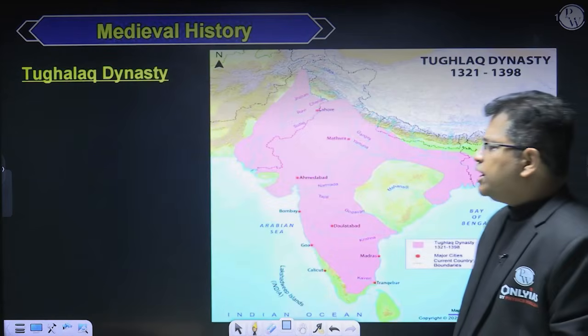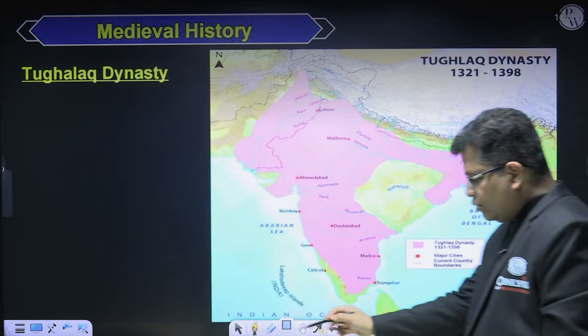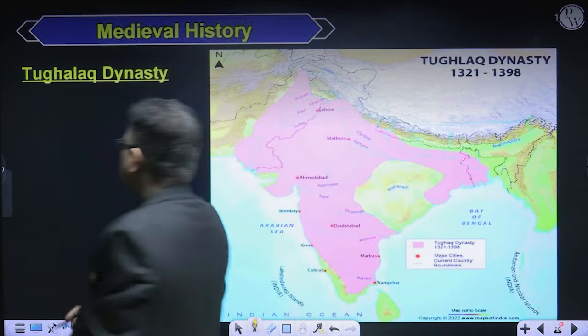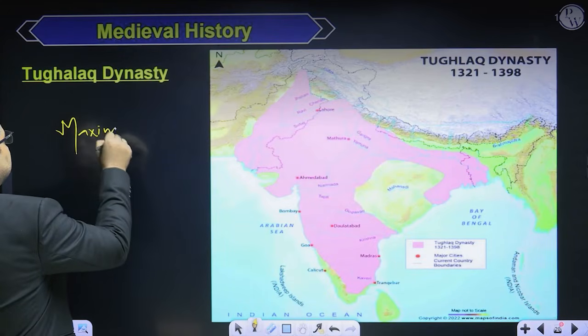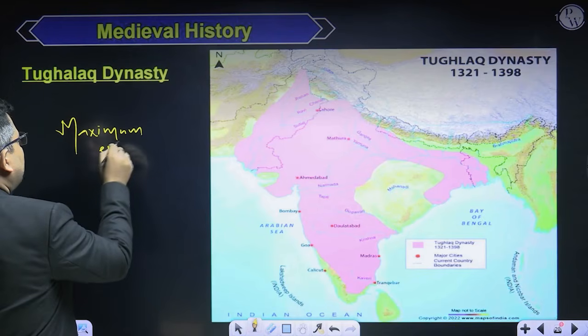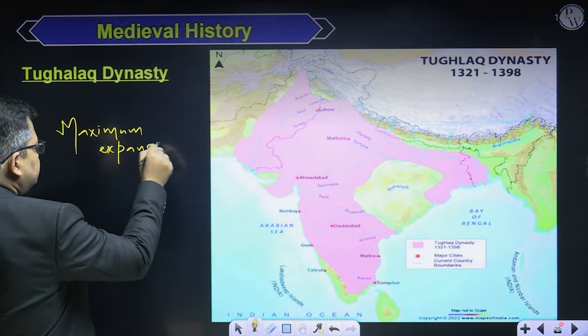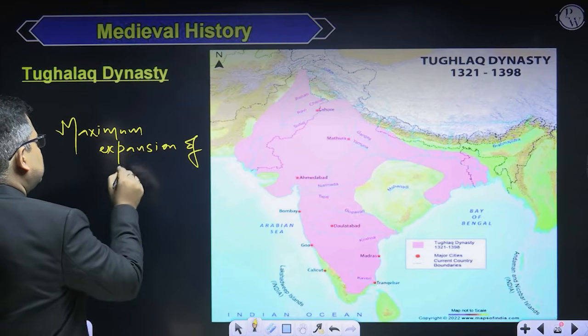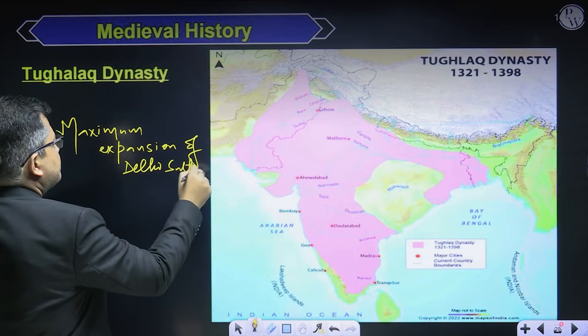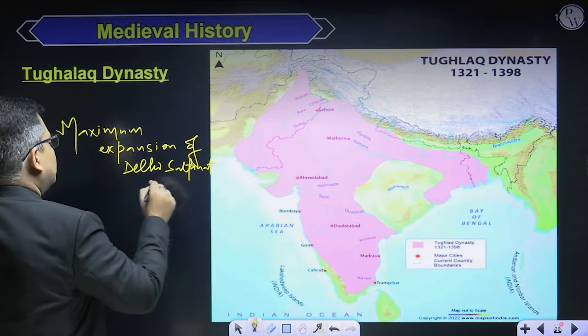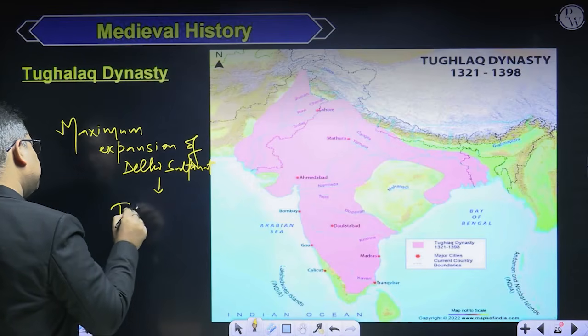Now, coming to the Tughlaq Dynasty. I could say that the maximum expansion of the Delhi Sultanate was during the time of the Tughlaqs.